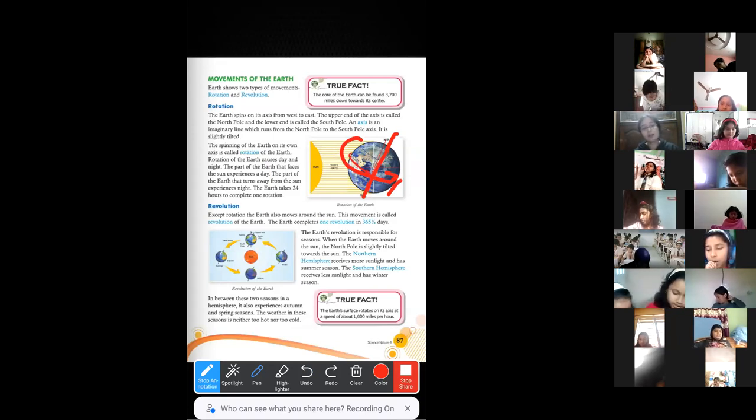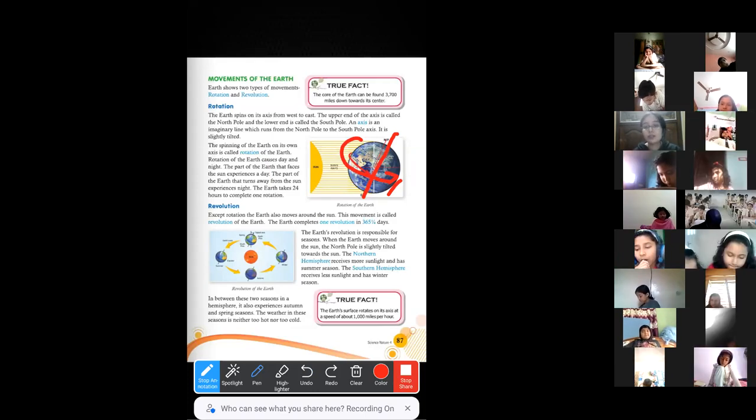At the same time, earth also rotates around the sun. When earth rotates around the sun, this movement is called revolution. But when earth rotates around its own axis, it is called rotation. Rotation is responsible for the changes in day and night.